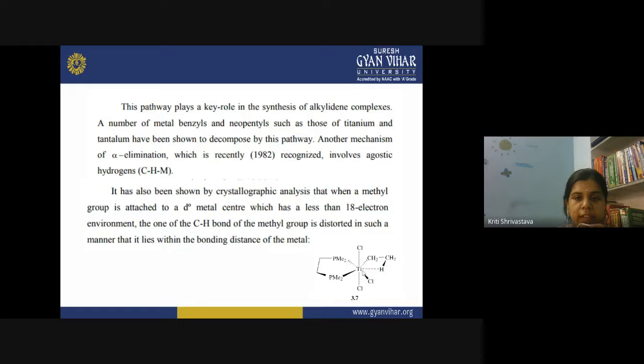This is an agostic interaction. This methyl group is distorted, and when crystallographic studies were done, it was found that this hydrogen is present within the bonding distance of titanium. Such interactions are called agostic interactions, and such complexes are called agostic complexes, and they also undergo alpha elimination reaction.